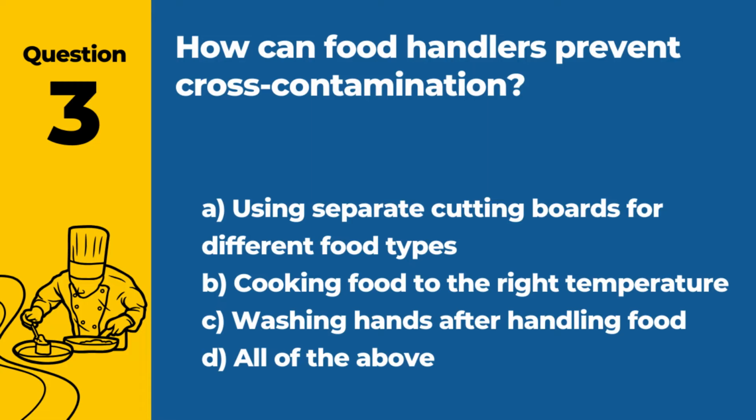Question 3. How can food handlers prevent cross-contamination? A. Using separate cutting boards for different food types. B. Cooking food to the right temperature. C. Washing hands after handling food. D. All of the above. Answer: A. Using separate cutting boards for different food types. This is one of the key methods to prevent cross-contamination.